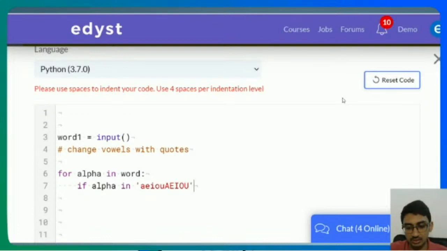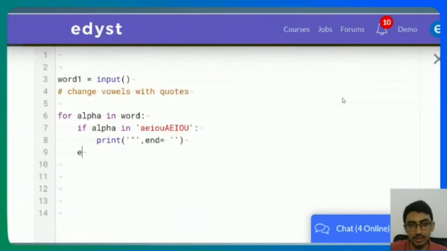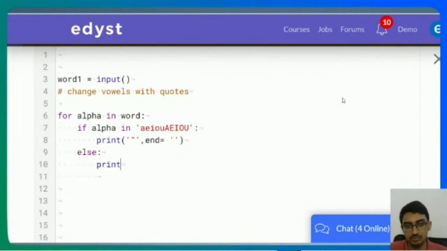If it is one of these, I'll print quotes, and I'll not give anything else. Else, I'll just print the alpha as it is, and again give just a blank ending over here.